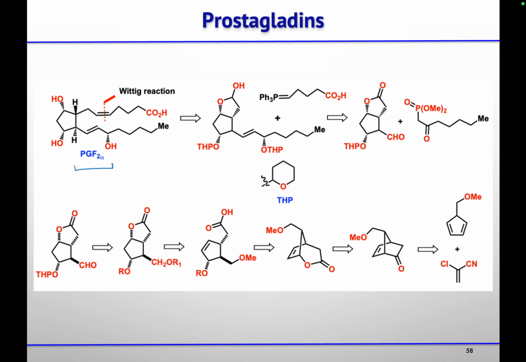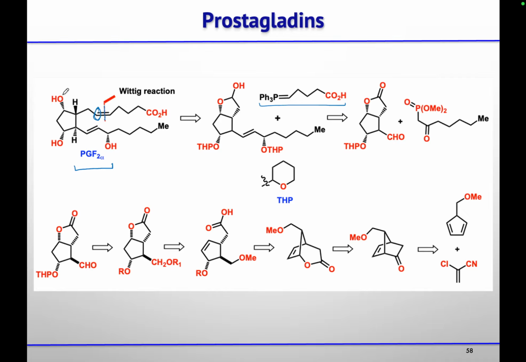In this case, now you have two double bonds. One is a cis double bond and another is a trans double bond. So whenever you have a cis double bond, you will use unstabilized Wittig, and whenever you have a trans double bond, then you will use stabilized Wittig. So that's what they did. They cleave this bond. So this Wittig salt, and on another side you will have an aldehyde.